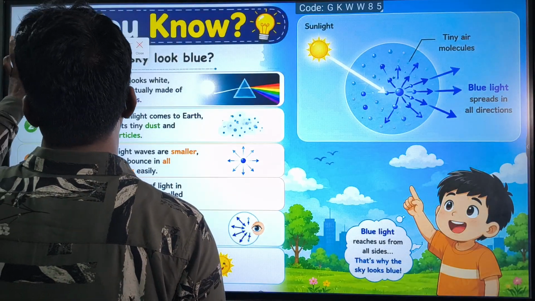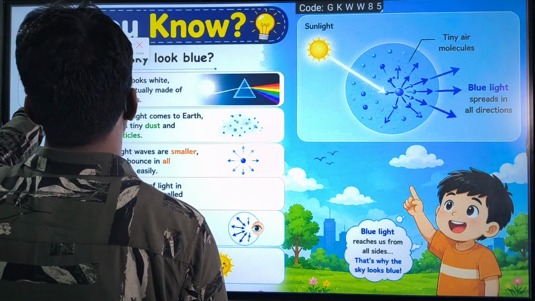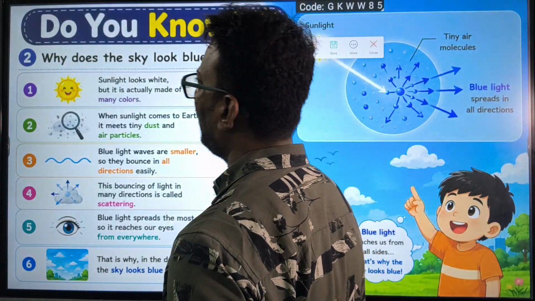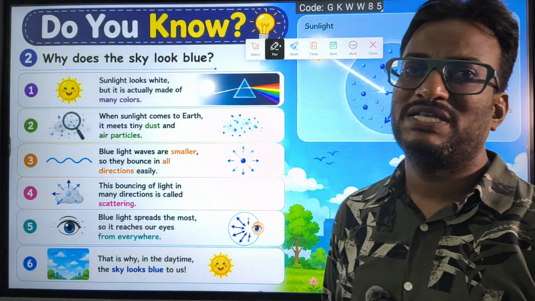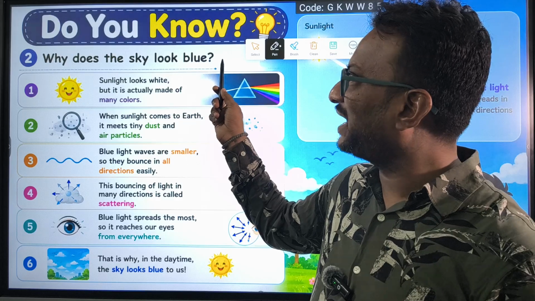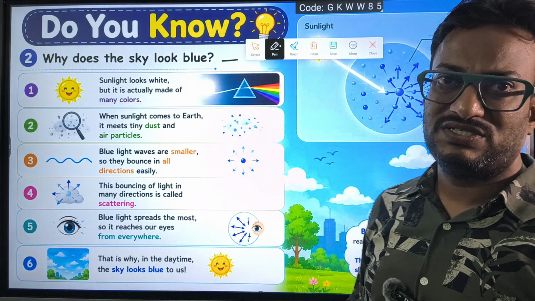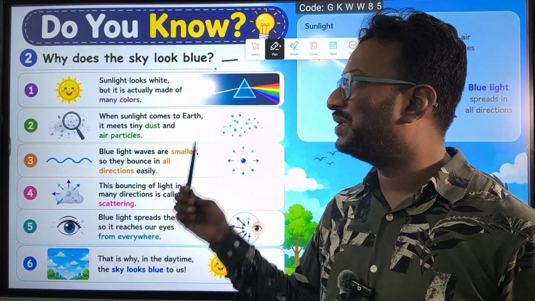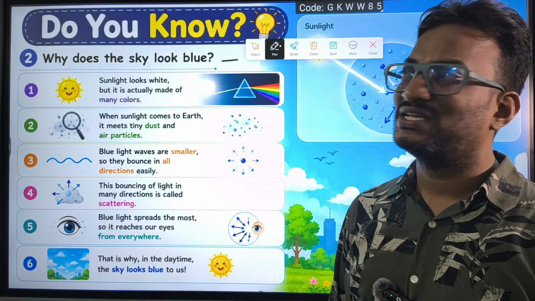So in every class we will discuss some new concept. Like today also we will discuss a new concept. Why does the sky look blue? Generally, if you look towards the sky, it appears to be blue in color. Why? What is the reason?